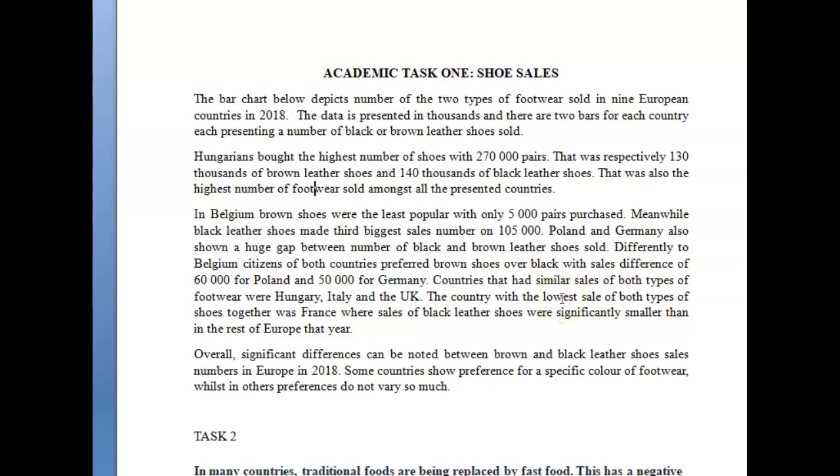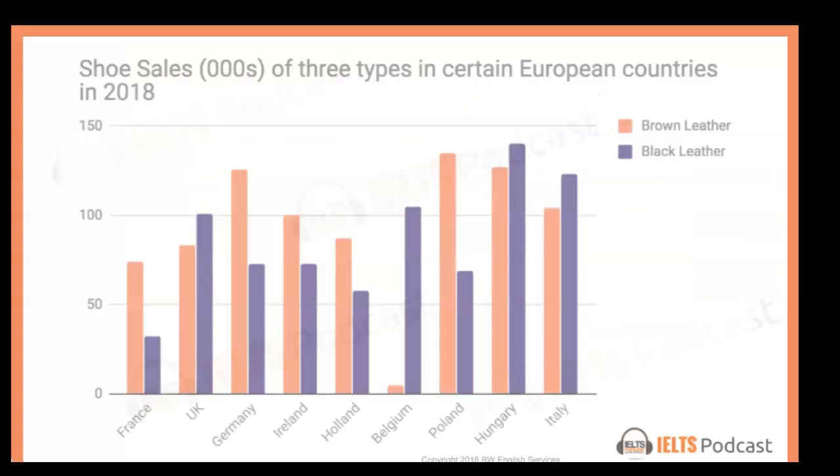So I really do need to bring this up. I need to get the image, so let me do that. All right, so I found it for you, and I just wanted to cover a few things. So like I said, you didn't really have to talk about the totals here. You did mention all 9 countries, and that's good because you do want to do that to make sure that you have included all the categories. That's important. Even if you just mention them once, it's important to do this.